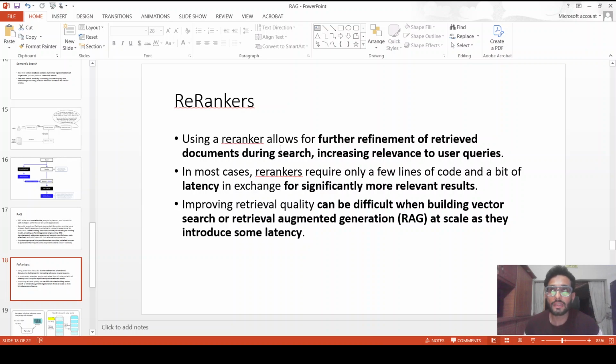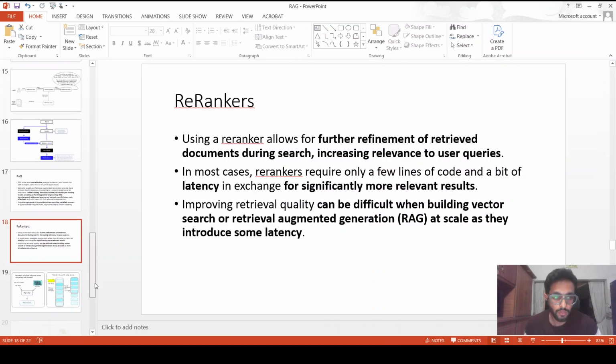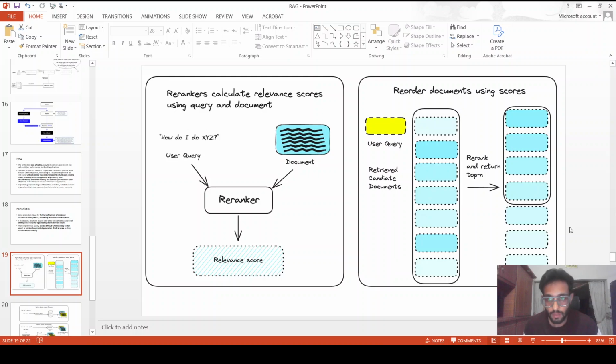A re-ranker basically adds to the efficiency of the RAG. Let's say in some scenarios, this is an example where you have n chunks retrieved. The best chunk was here, second last, n minus one, and you then thought that there are a lot of chunks and I want to reduce the number of chunks because this can essentially overflow the context window.